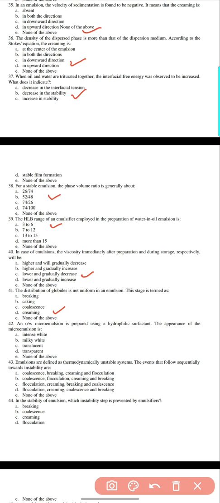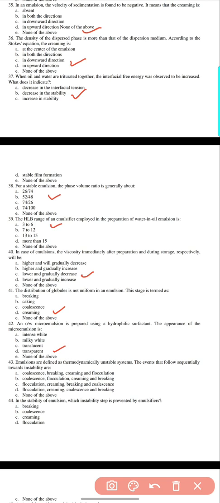42. When a microemulsion is prepared using hydrophilic surfactant, the appearance of the microemulsion is intense white, milky white, translucent, transparent, or none of the above. Transparent.